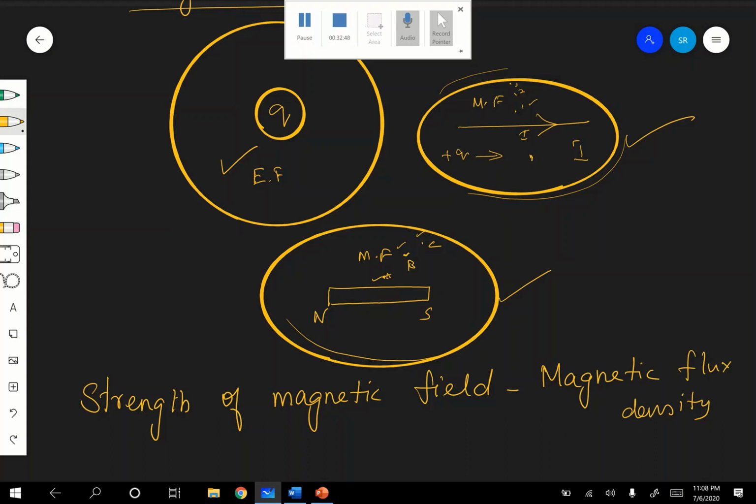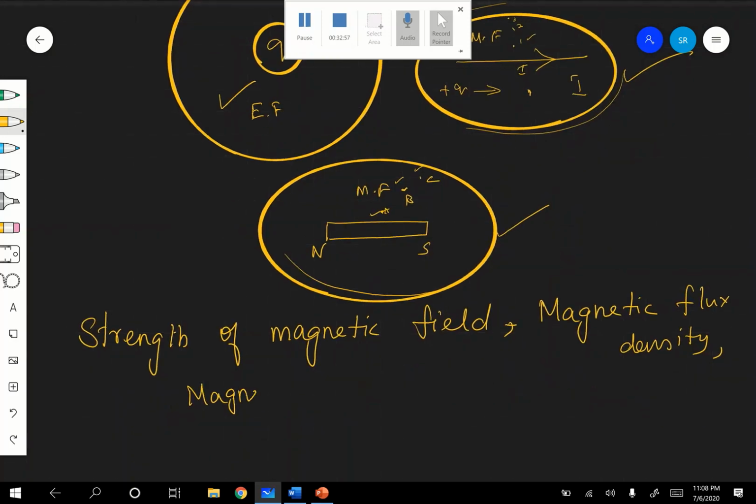It is also called magnetic induction. Sometimes it is also called magnetic field intensity. Like electric field intensity E, similarly here, magnetic field intensity. How to represent it? What is the symbol? B. It is a vector.